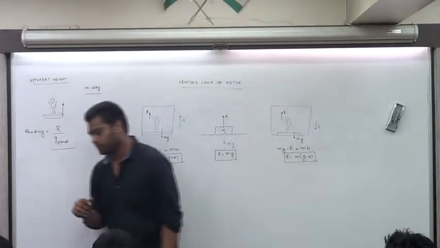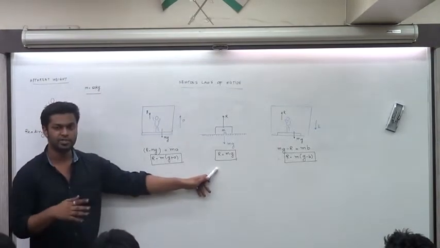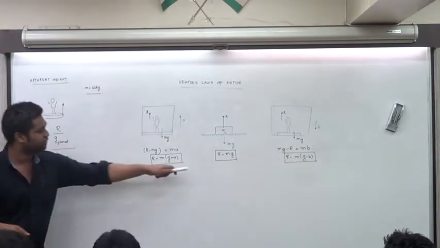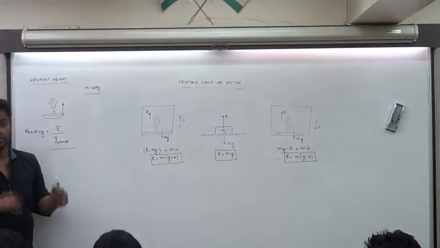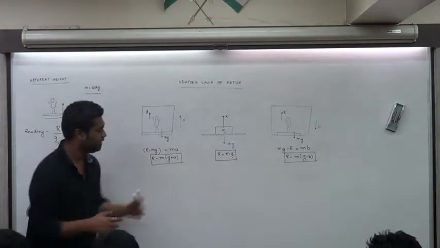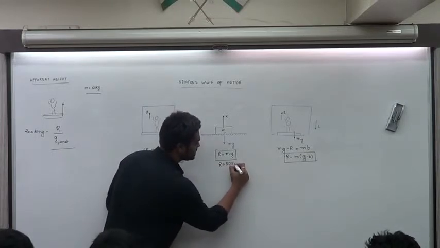So now just try to see this. What is the reaction in this case? Take g equal to 10 for all cases. What is the value of reaction over there if mass is 50? It's 500 newtons, sorry. 50 into 10 will give you 500 newtons. That's the reaction force in this case.